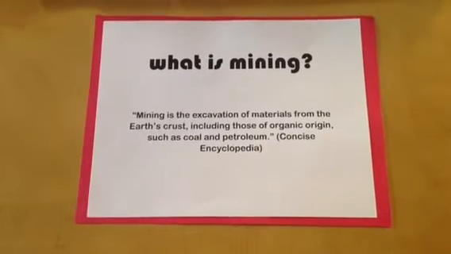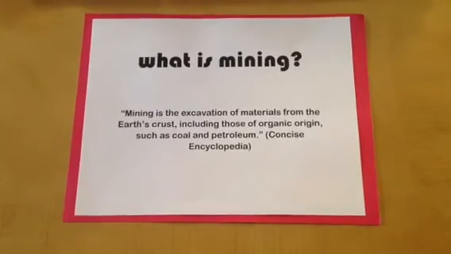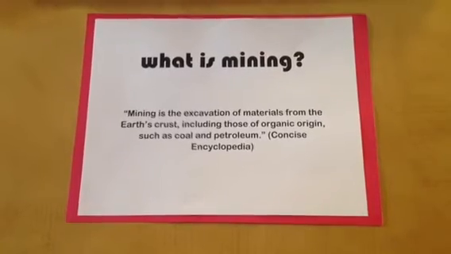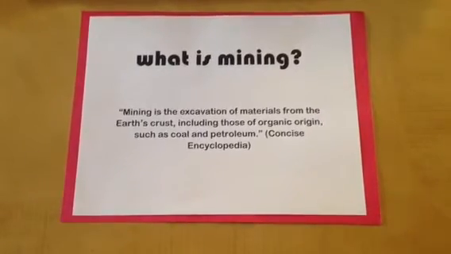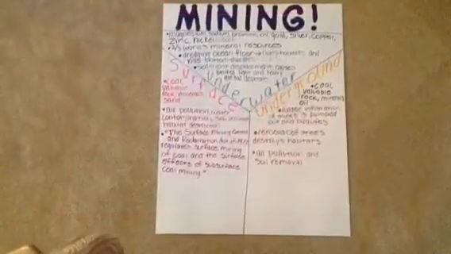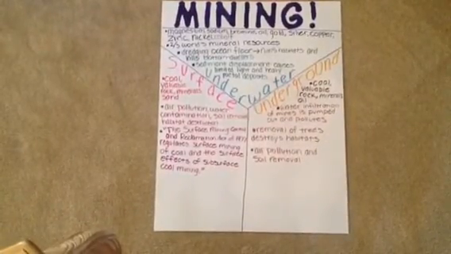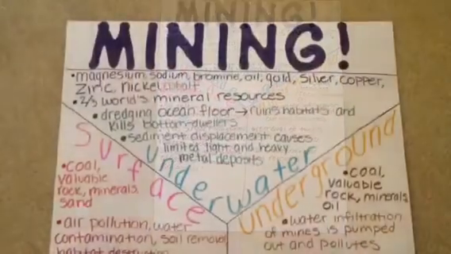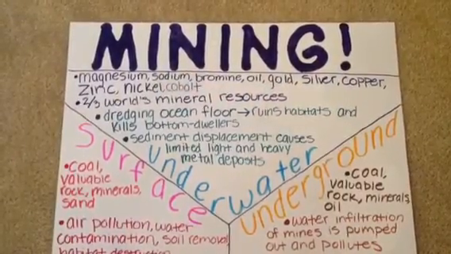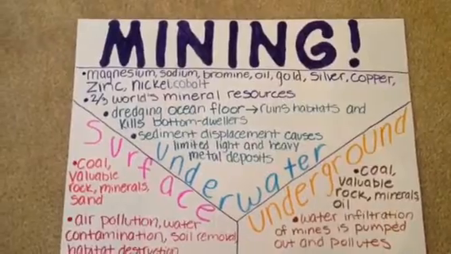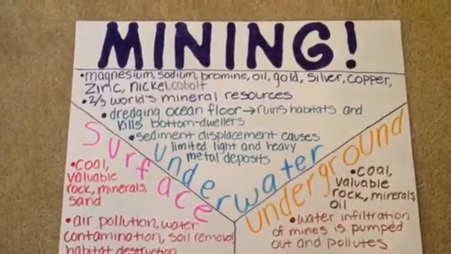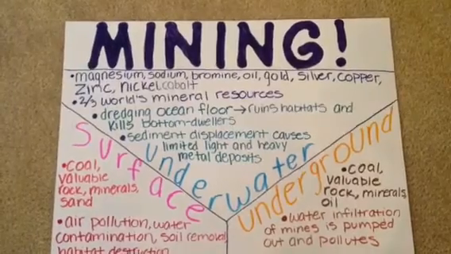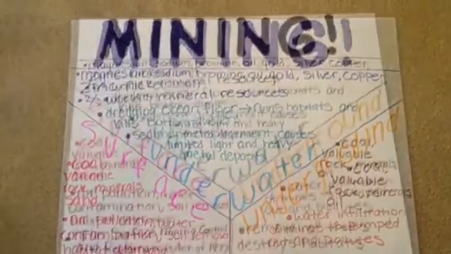What is mining? According to the Concise Encyclopedia, mining is the excavation of materials from the Earth's crust, including those of organic origin, such as coal and petroleum. There are three main types of mining: underwater mining, surface mining, and underground mining. The resources we get from underwater mining include magnesium, sodium, bromine, oil, gold, silver, copper, zinc, nickel, and cobalt.